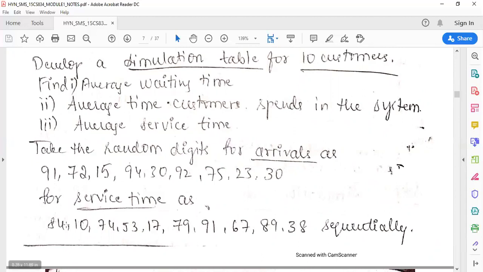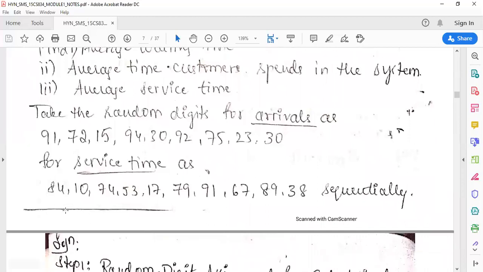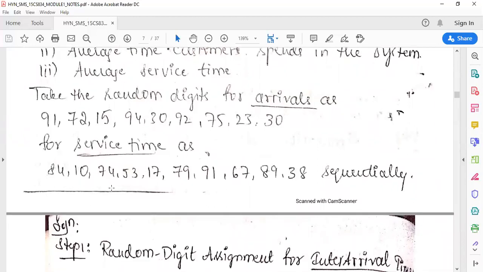Then for service times, every customer will have a service time. So we can see that the random numbers for service time will be 10, 1, 2, 3, 4, 5, 6, 7, 8, 9, 10 sequentially. One after the other, you have to assign the service time for the customers.